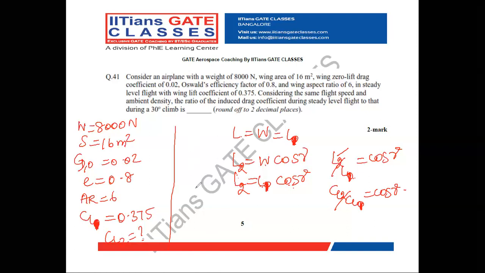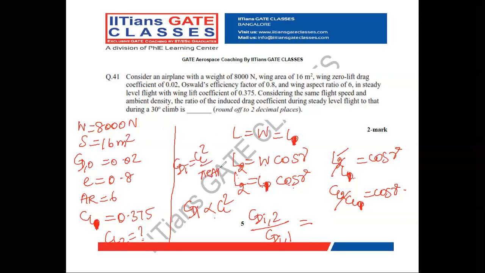Now, induced drag coefficient is directly proportional to CL square, right? So CDI for 30-degree climb divided by CDI of steady level flight is equal to, when you divide, all the other parameters remaining the same, CDI is nothing but CL square by pi E AR.